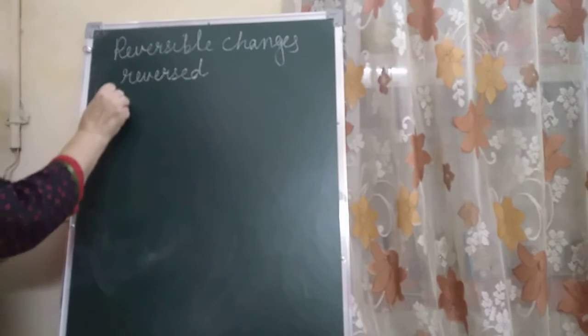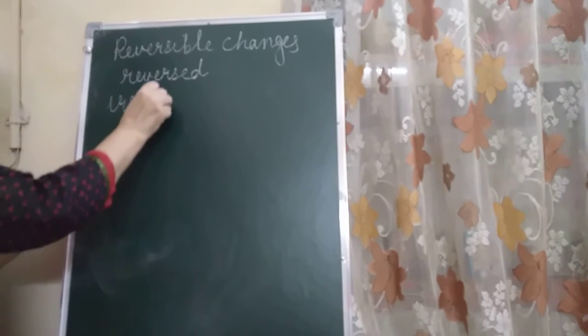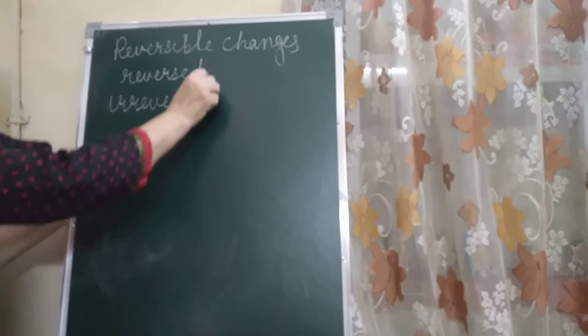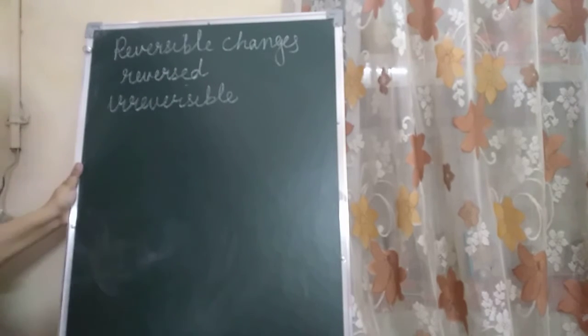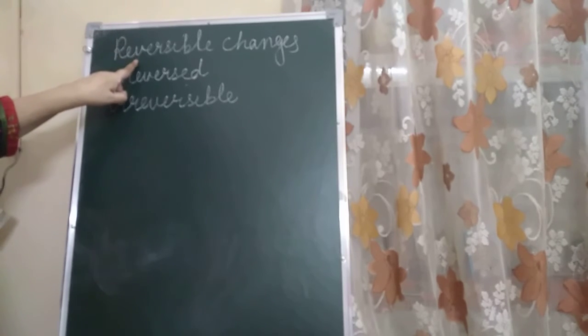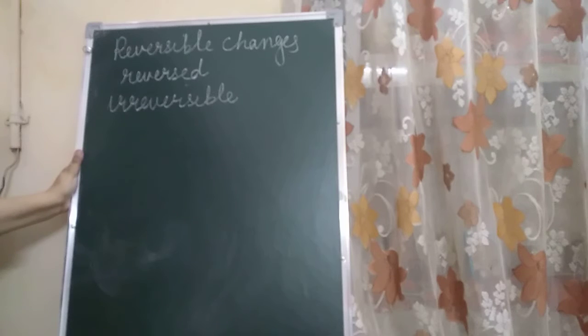And irreversible changes: most changes which cannot be reversed easily, children, are known as irreversible changes.